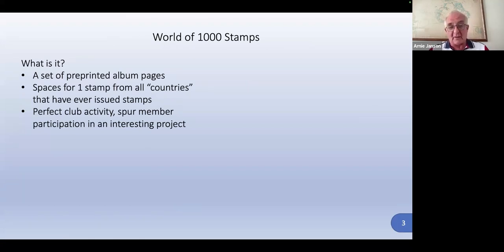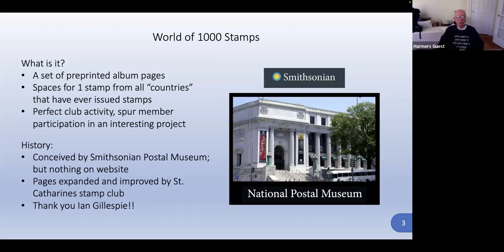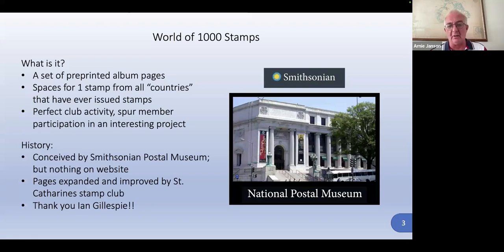It could be a perfect club activity to spur member participation in an interesting project, where if you have stamps from certain countries, you can put them in this album. The history: it was conceived by the Smithsonian Postal Museum. I went onto their website, nothing about it at all. It was expanded and improved by the St. Catharines Stamp Club. And I'd like to thank Ian Gillespie there at the club, who's put out these pages now.